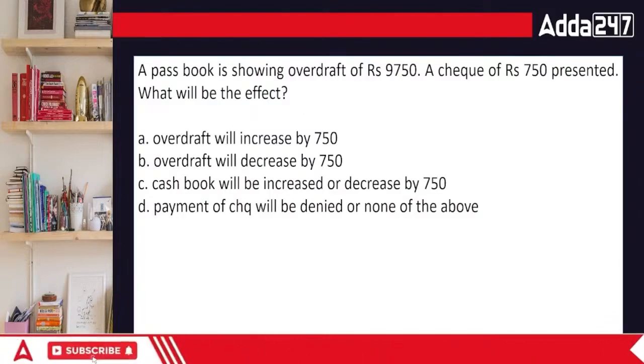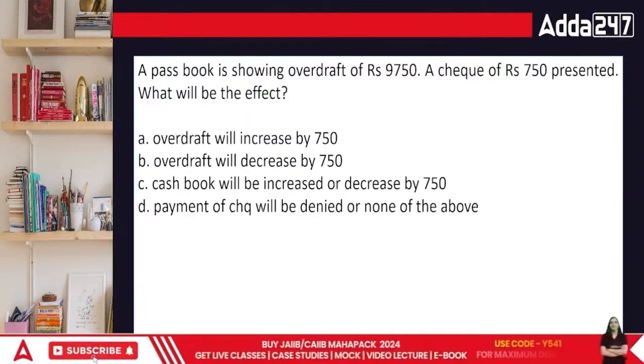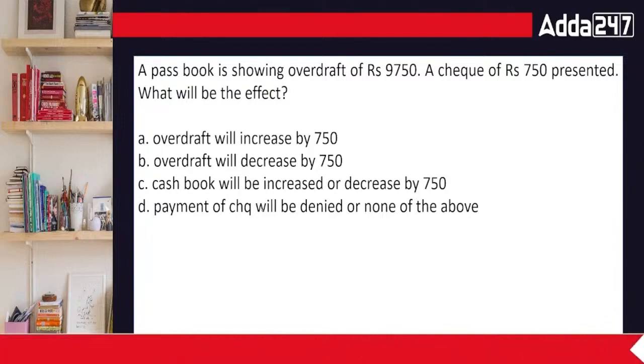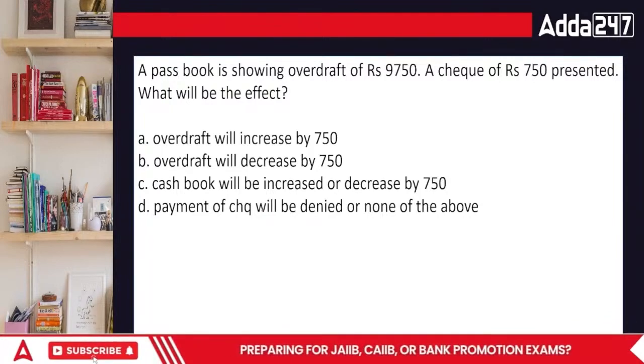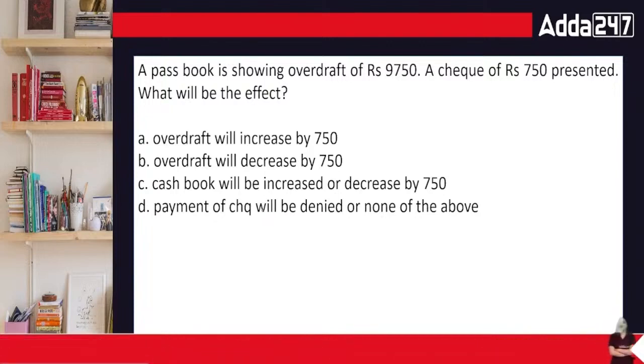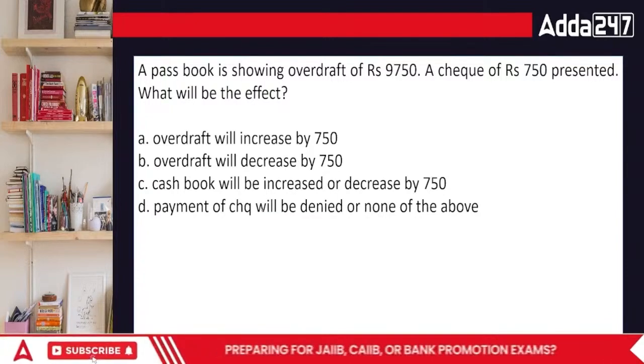Next question, everyone. A passbook is showing an overdraft of 9750. A check of 750 is presented. Everyone, what's going to be the answer?